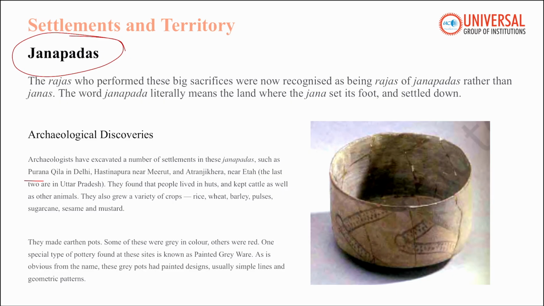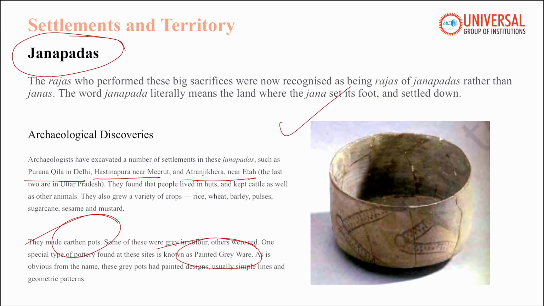Archaeological sites like Purana Kila in Delhi, Hastinapur near Meerut and Atranjikhera near Etah reveal the kinds of lives people lived. So they built huts, kept cattle and grew crops like rice, wheat, barley, pulses, sugarcane, etc. They created pottery as well. They made earthen pots and these were redware, greyware and a special type called painted greyware. These were decorated with geometric designs. So these settlements show how early farming communities gradually grew into organized kingdoms.